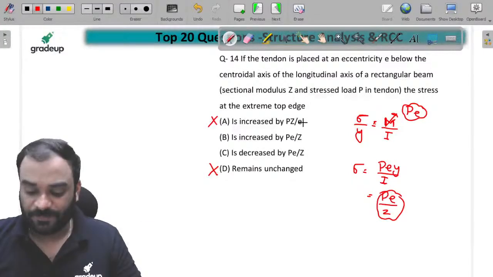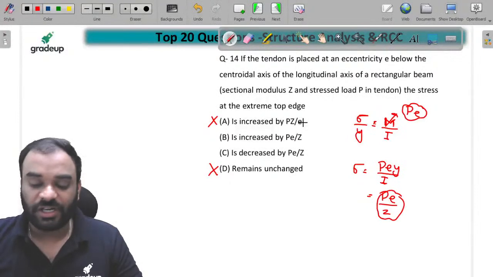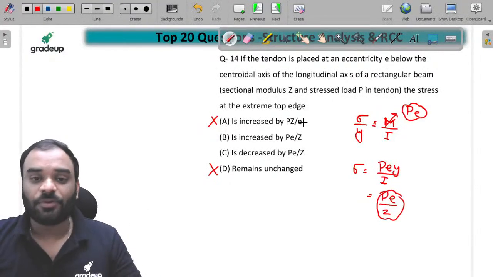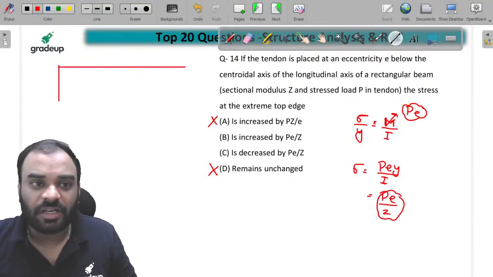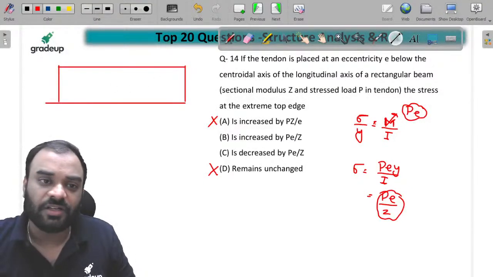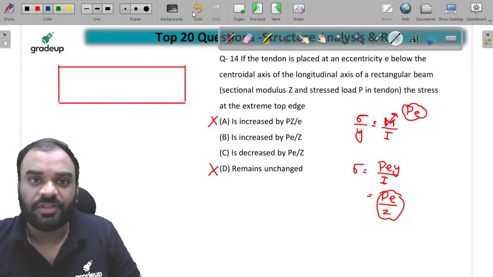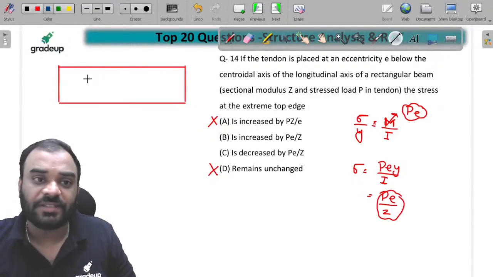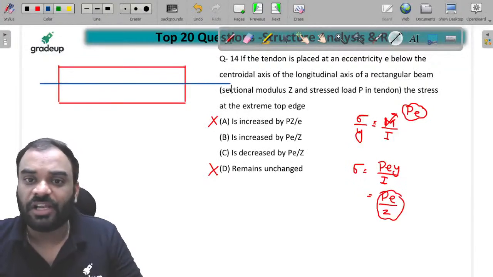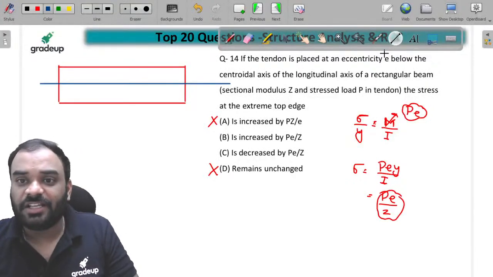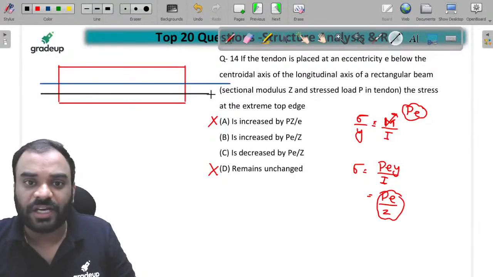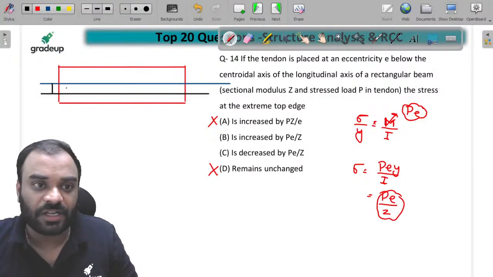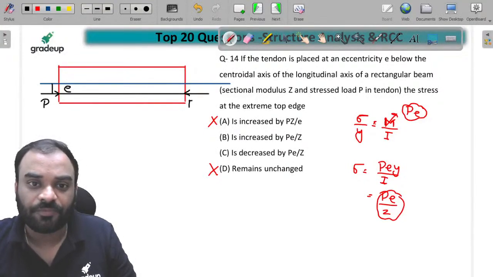This is dimensionally wrong. Sumit is saying sir C, Kishor is saying D. Now you should have understood. Now we can solve this, but if I were in your place, I would try to solve this problem directly without writing anything, but let me tell you how to solve it. This is your centroidal axis and your tendon is placed with an eccentricity of E below your centroidal axis. It means this eccentricity is E and there is some force P over here, right?